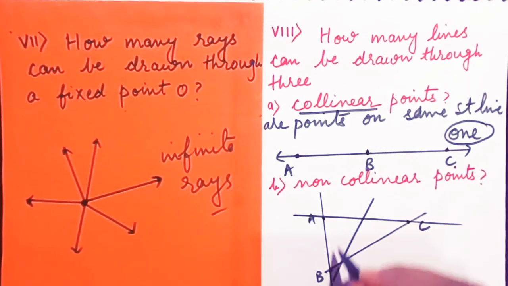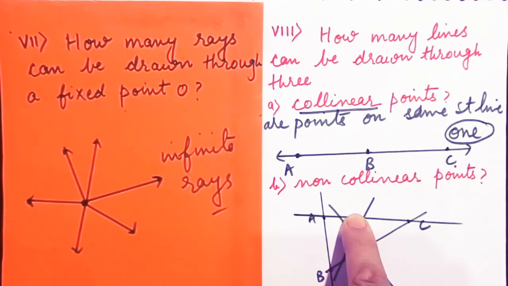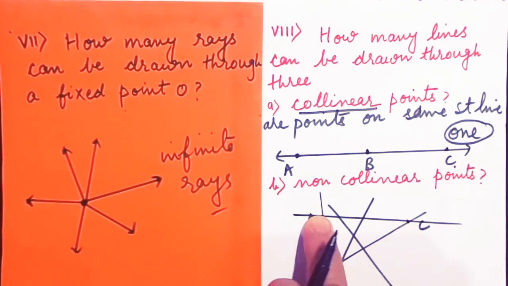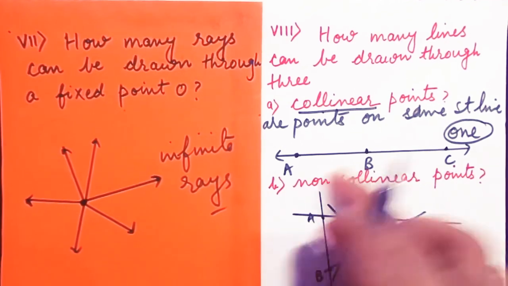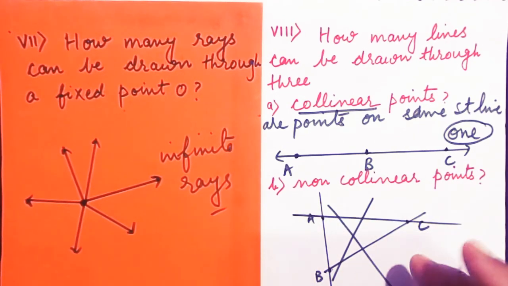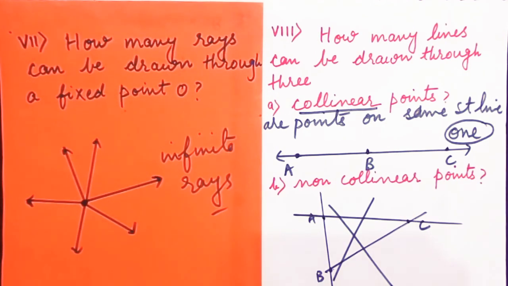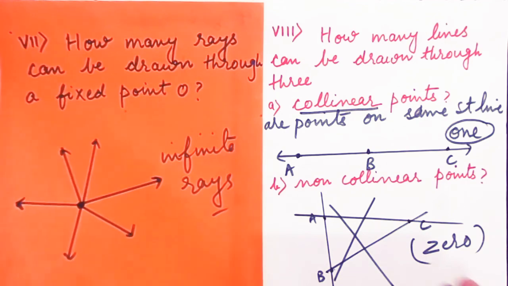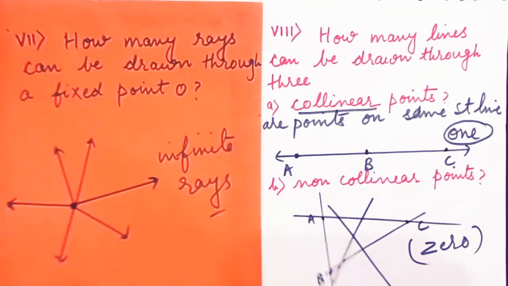But as a whole, I cannot draw a straight line passing through all of them, isn't it? We can draw only a line passing through 2 points, but a straight line cannot pass through all 3 points, because it will become a curved line then. Therefore, zero lines can be drawn passing through all the given 3 points.